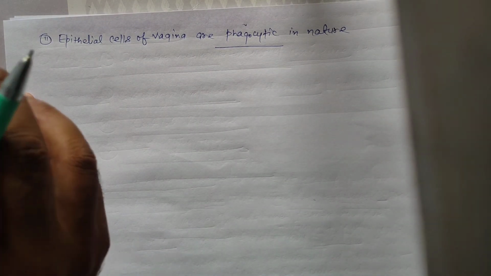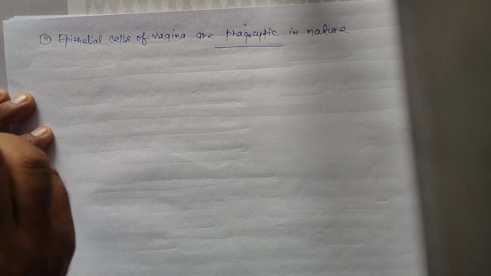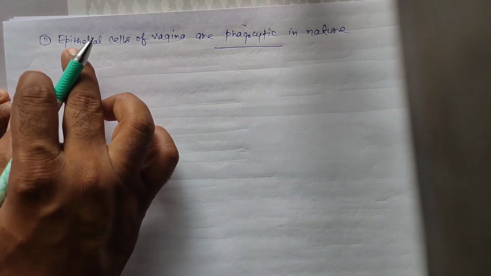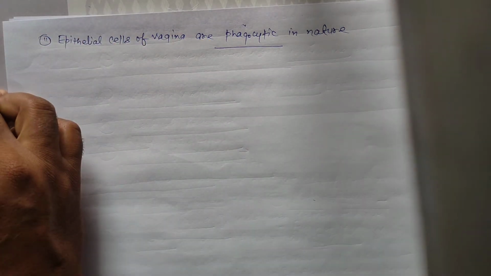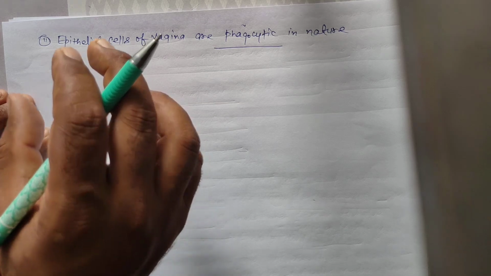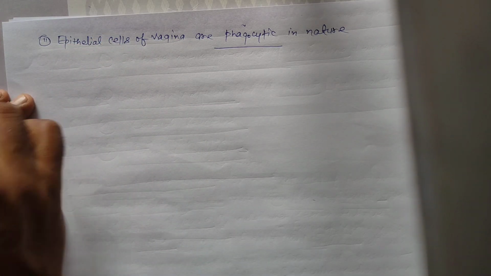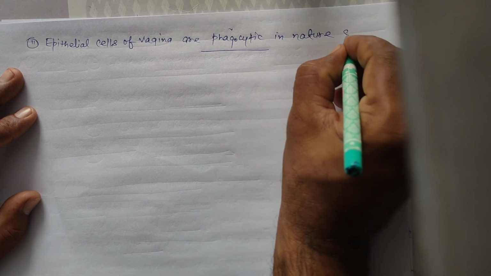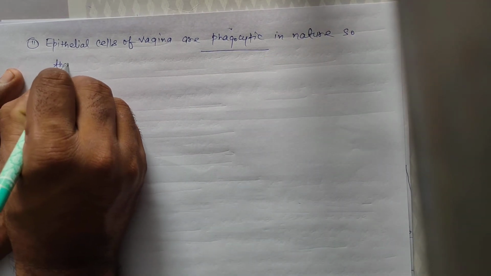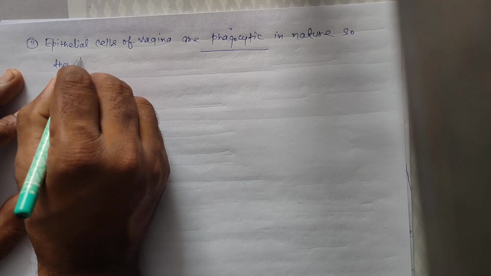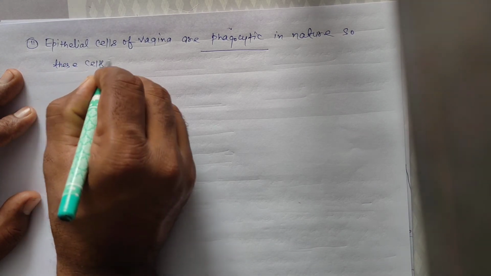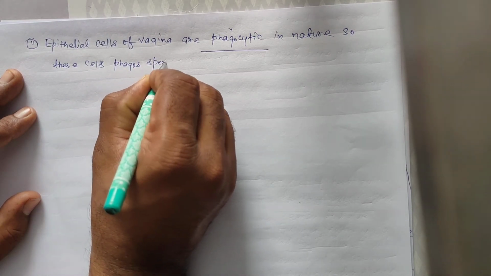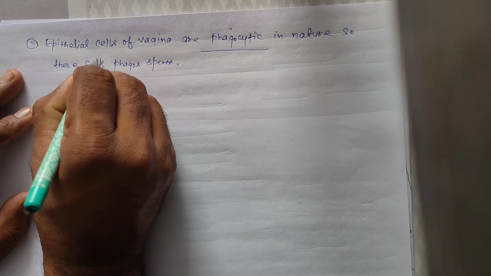It means they phagocytose antigens. But in this chapter, epithelial cells are phagocytic in nature. These cells phagocytose sperm.